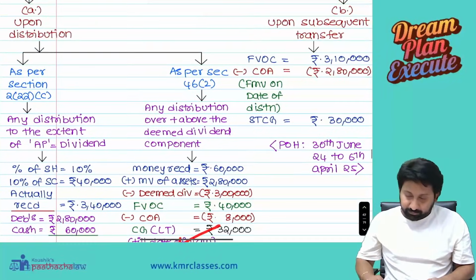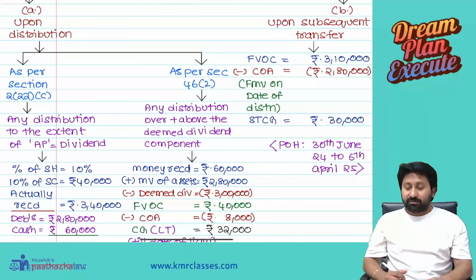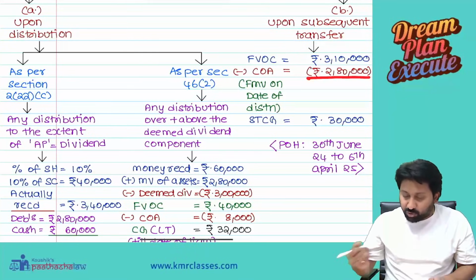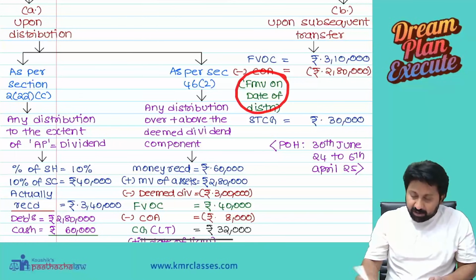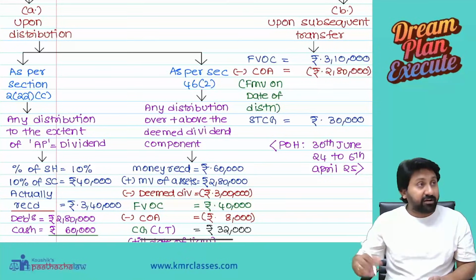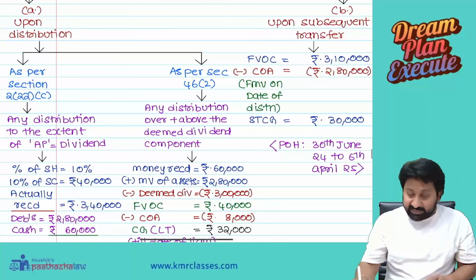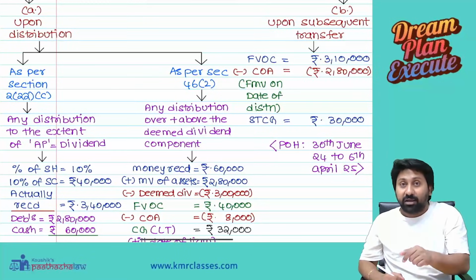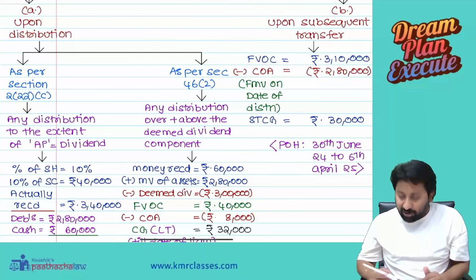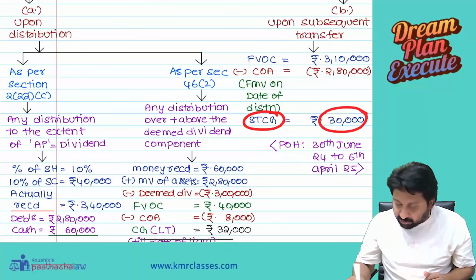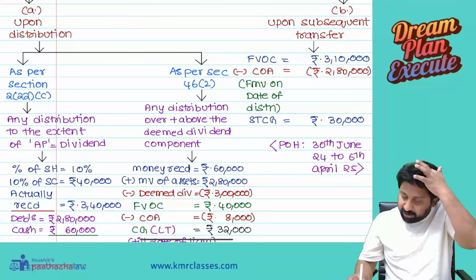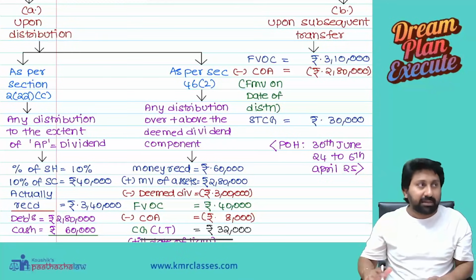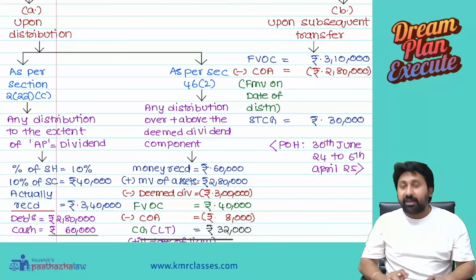Long term. Next, on subsequent transfer of those assets, full value of consideration is 3,10,000, cost of acquisition is 2,80,000, the fair market value on the date of liquidation, on the date of distribution. These debentures I acquired on the date of distribution, 30th June. I sold on 25th April, so 1 year is also not completed. Short term capital gain 30,000. Period of holding will be 30th June 2024 to 6th April 2025, less than 1 year or 12 months. It is a short term capital gain.